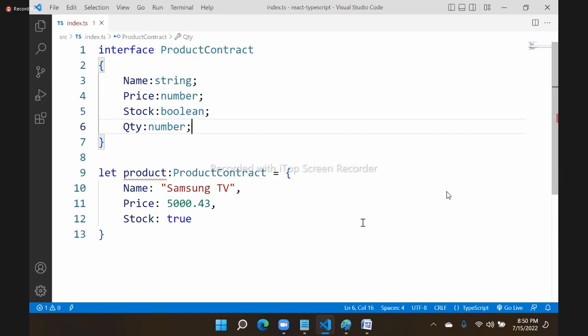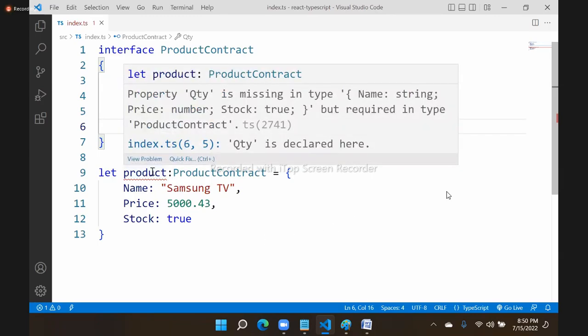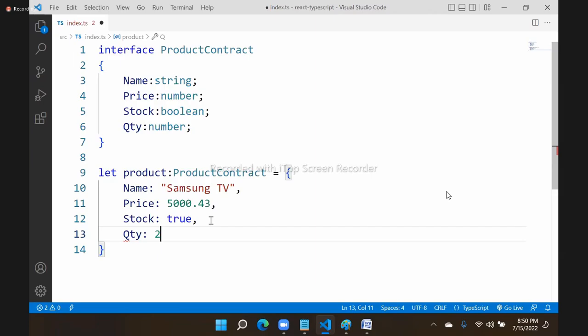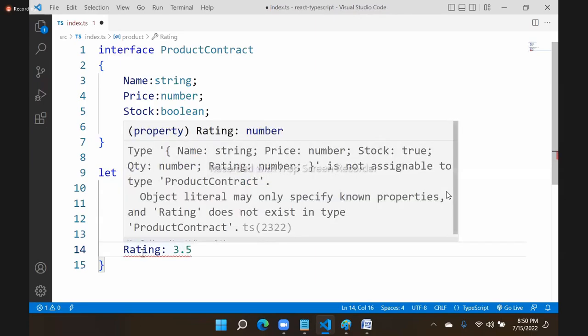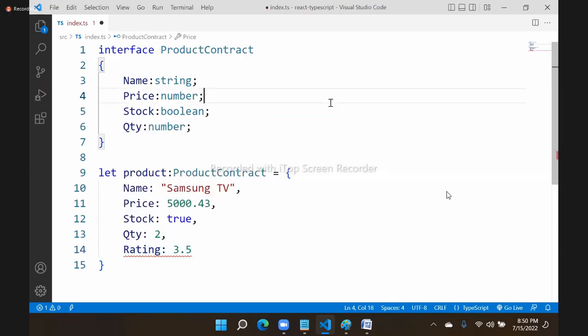For example, why is it showing error? It is saying that quantity is missing. So we are writing here quantity as 2. I am writing an extra property here, rating as 4.35. It's not accepting. It says that as per the contract, rating is not a member, it doesn't exist. So that is why it is a contract. Whatever is there in the contract, just do that. There can be nothing other than the contract.